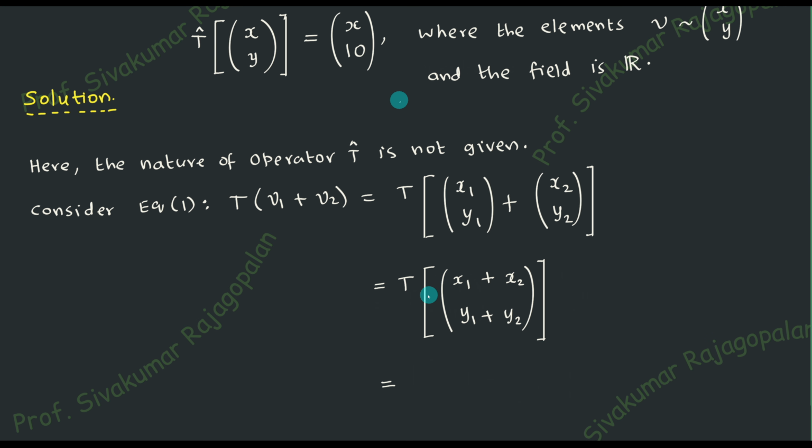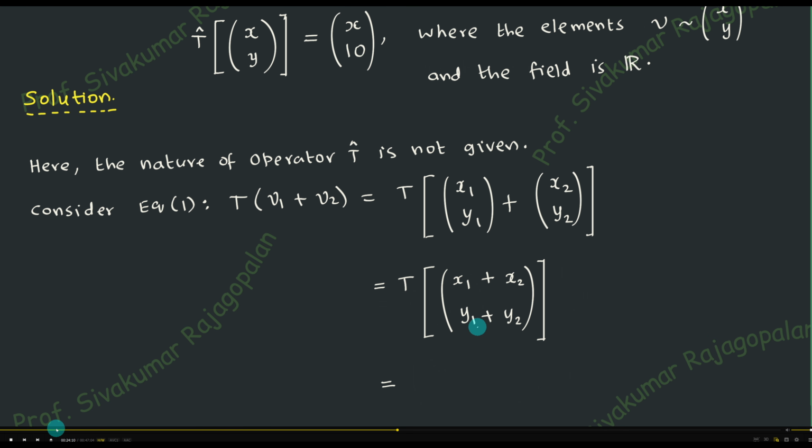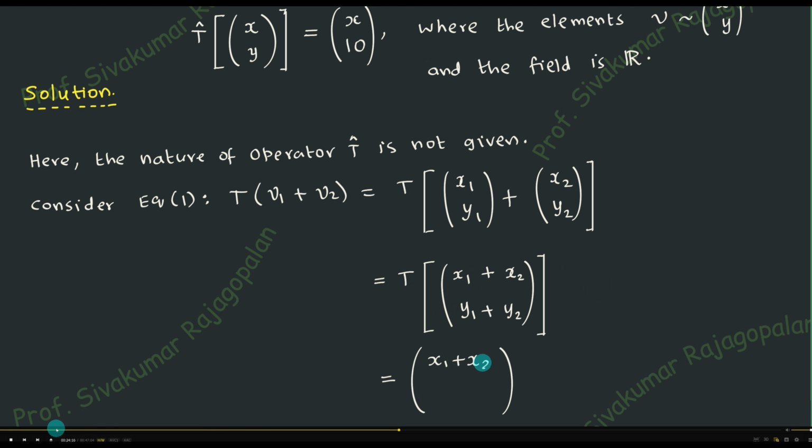If this is clear, now you'll have to come here. Now x1 plus x2 is something. When T is acting on that something, what will come out? This is the first component, because this top one is the first component, bottom one is the second component. So the first component, the top component, remains original. So x will remain as x. Therefore, x1 plus x2 will remain as x1 plus x2. That's clear. What will happen to y1 plus y2? Y1 plus y2 is the second component, the one which is there in the bottom. So the second component will be totally thrown away, and then 10 will be kept in place of that. And that's what you have to do. And let me therefore write down: x1 plus x2 and then 10 here.